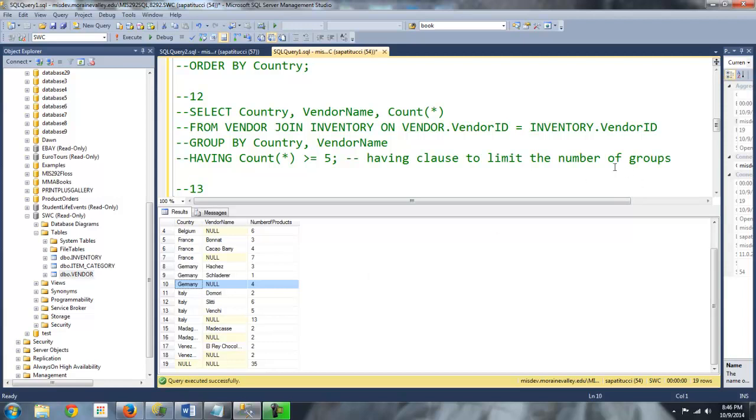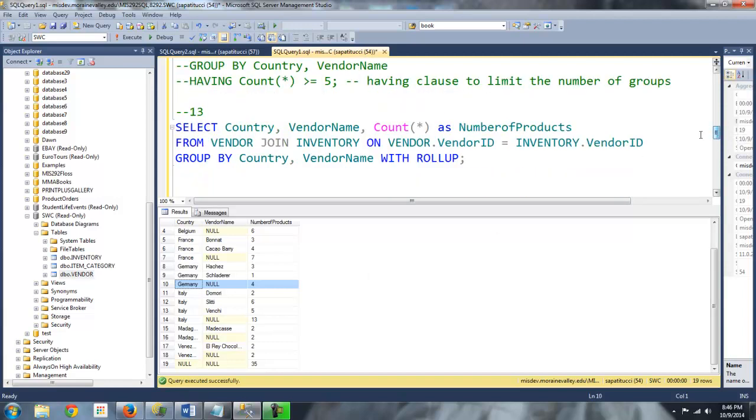So that's all the with roll-up option will do, is add a total row or a summary row if you're interested in that.